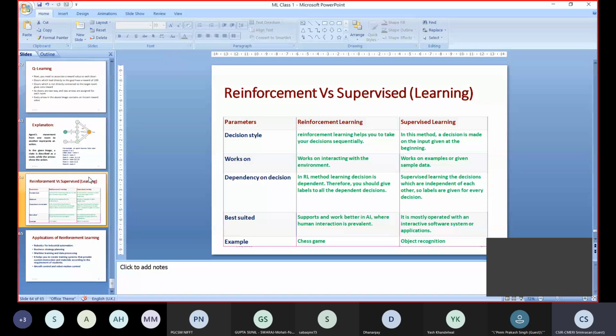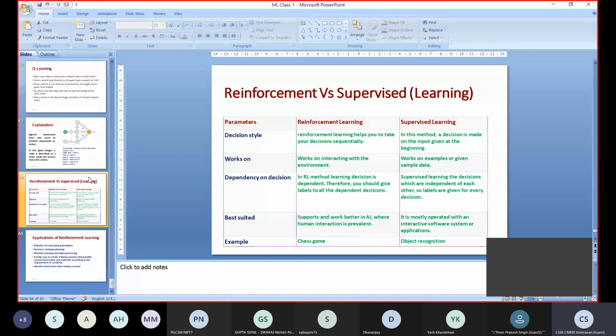In supervised learning, as we saw in the last class, there is labeled data. Based on the labeled data, we train the model. After training the model, we test it with the given test data. So the decision is made on the input given at the beginning, meaning the labels we gave at the beginning. But in reinforcement learning, learning is based on subsequent decisions. Each time you go from one state to another state, decisions are taken by rewarding.